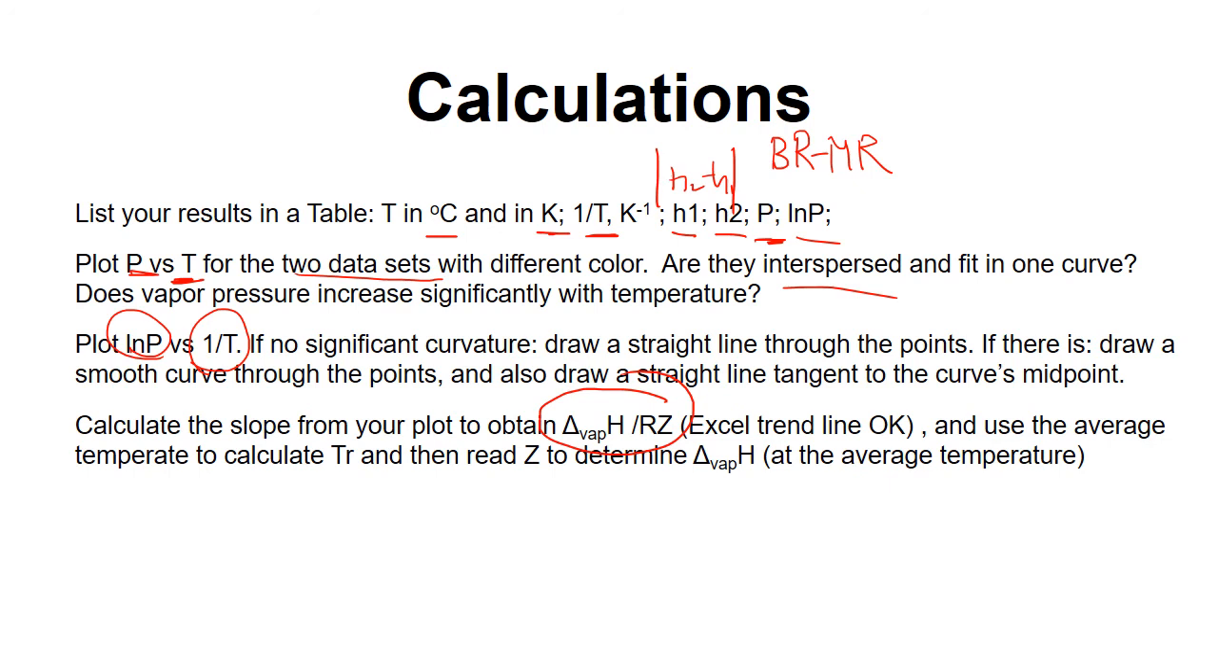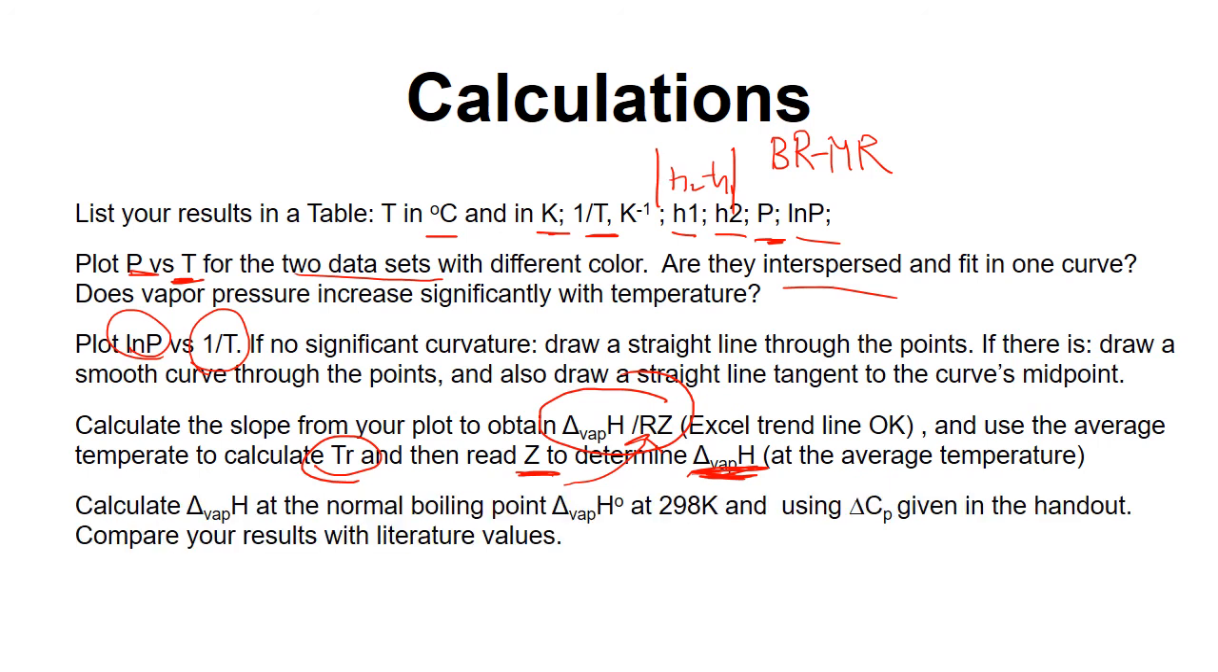Now remember, this is for the average temperature in the temperature range of the measurements. So you need to find the average temperature, calculate the reduced temperature, and then use this reduced temperature to find the Z factor. Plug in this equation the slope, and you calculate the vaporization enthalpy. This vaporization enthalpy is at the average temperature.